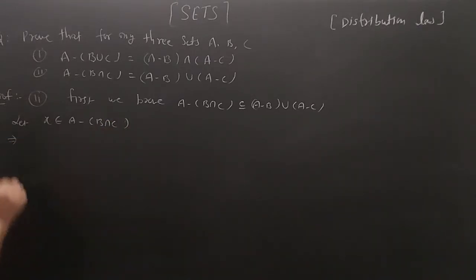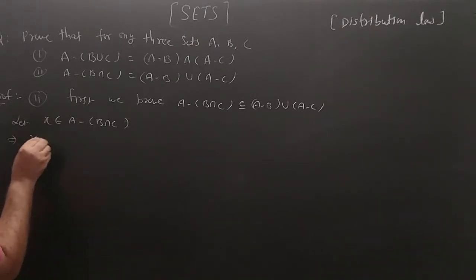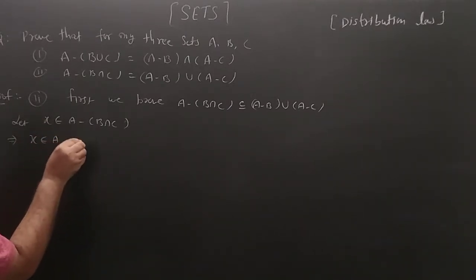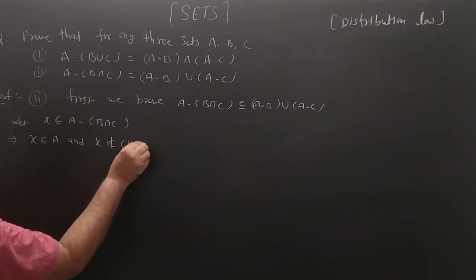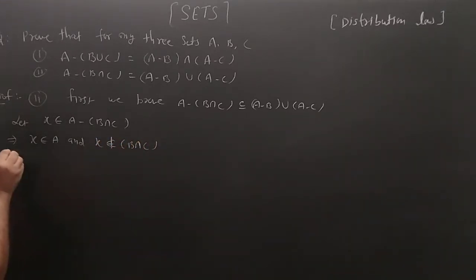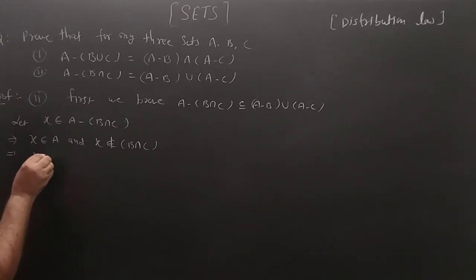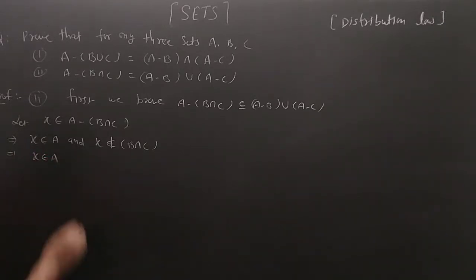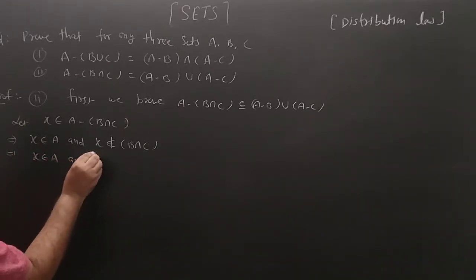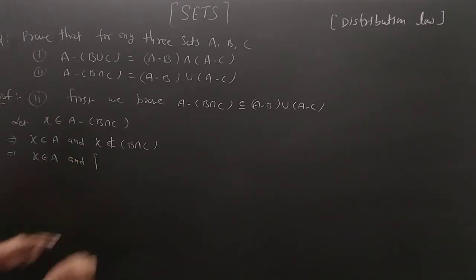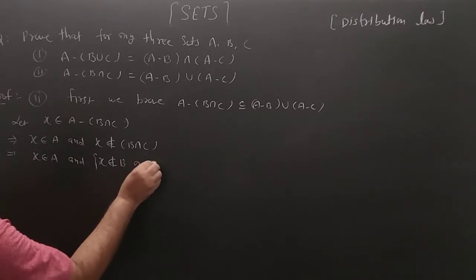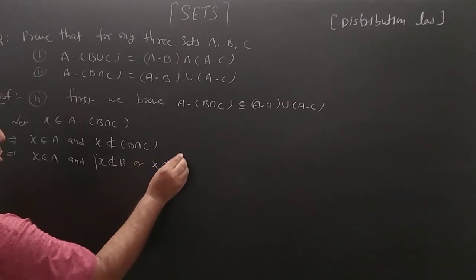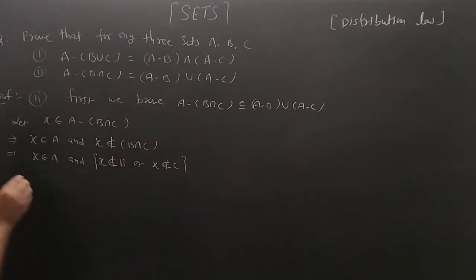By the definition of difference of sets, X belongs to A and X does not belong to B intersection C. That means X does not belong to B or X does not belong to C.